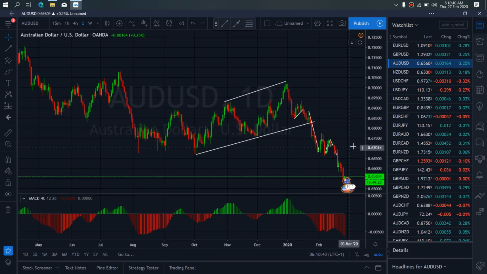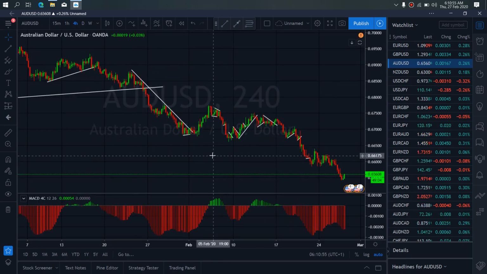On Aussie dollar for today, Aussie dollar is still in this aggressive pullback to the downside, and it is yet to start the buy to the upside that we expect. So if we zoom to 4-hour time frame to continue to look at this, on the 4-hour time frame, you see that there is divergence between the lows here and the lows on the chart, which confirms that the buys we are looking for will soon come true for us. We are looking for buys on Aussie dollar. So if it continues to drop, we ignore the sales.